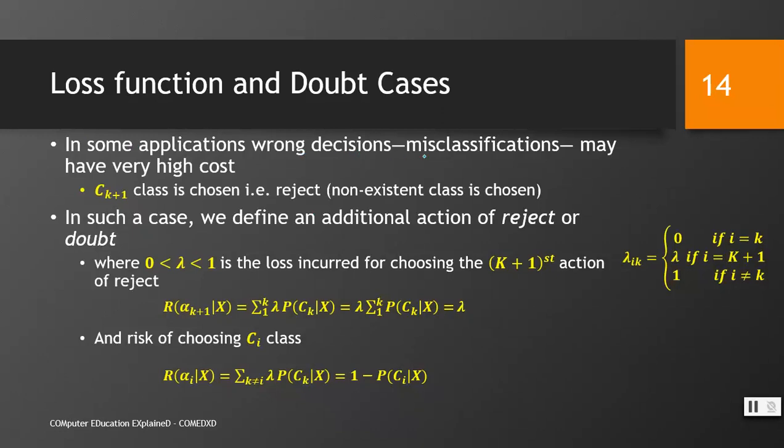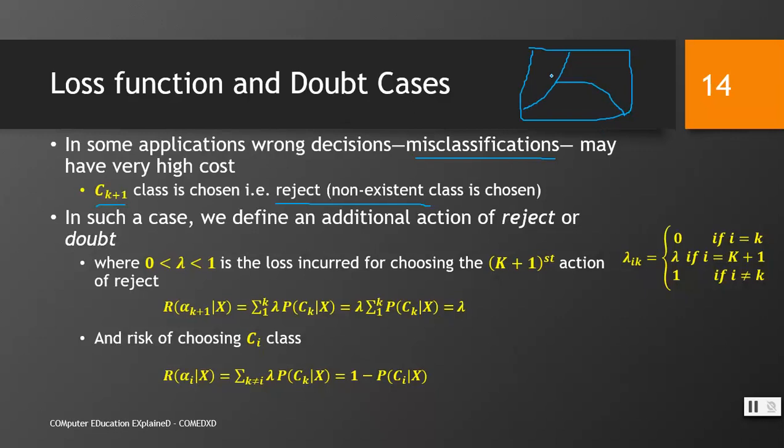In some applications, wrong decisions or misclassifications may have a very high cost. For example, if we are going to write an application for an automatic driving vehicle, or an application where a robot would do surgery on a human heart or brain in order to remove the affected or malignant part. Okay, C k plus 1 is a class chosen, reject, right? What does it mean? It means that we have k classes in our data set.